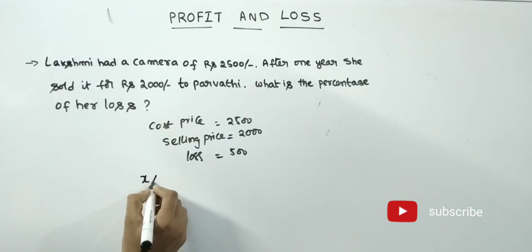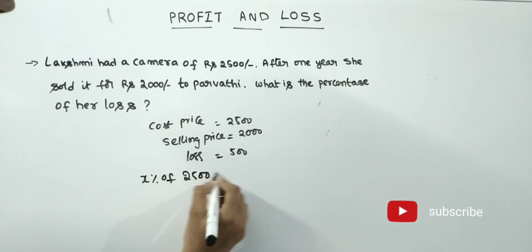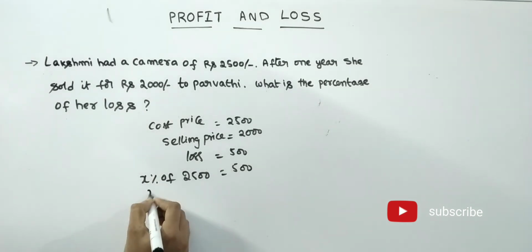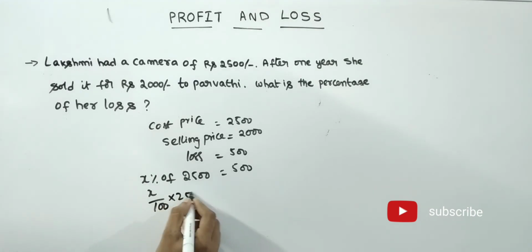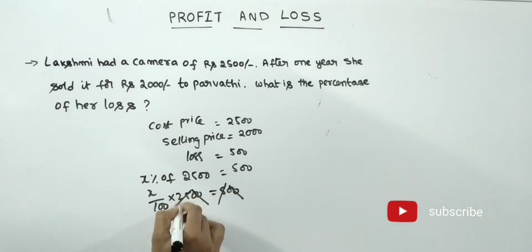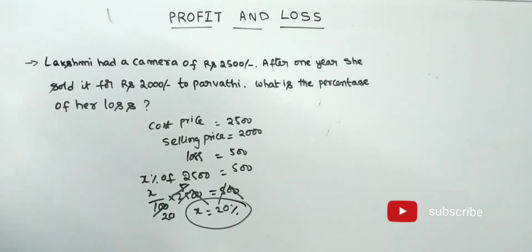See friends, what is the percentage of 2500 equal to 500? Then we don't know here. Then percentage means 1 by 100. That means x by 100 into 2500 equal to 500. 2 zeros cancel. 5 1 jar 5, 5 5 jar 25, 5 20s. That means x equal to 20. What is x? X is the loss percentage.